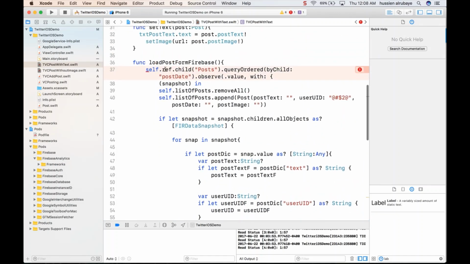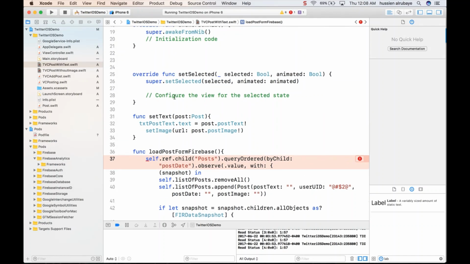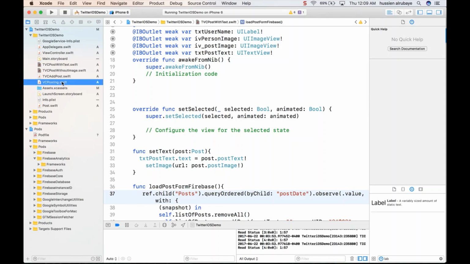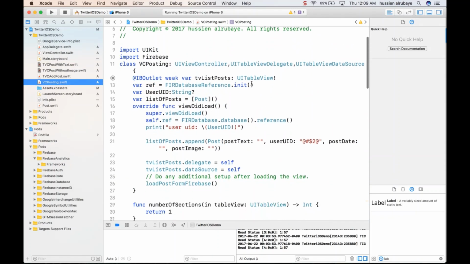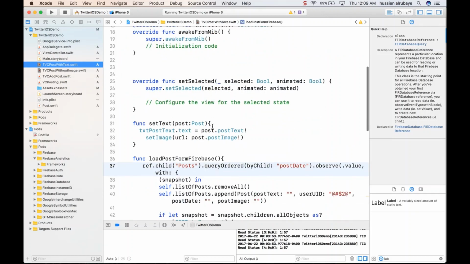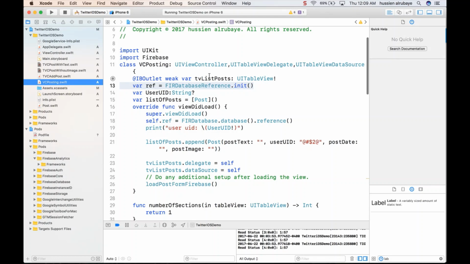So I want to have a reference for the database to start getting data from it and all this stuff. So this part is not needed. I have to import Firebase. Okay, I have it. I have to do two steps to import the reference, variable reference. So just define it here, variable reference, init. So define it on the top of my work before I load it. And when I want to start working with it, I just initialize it in the same way that we did here, so we could use it.